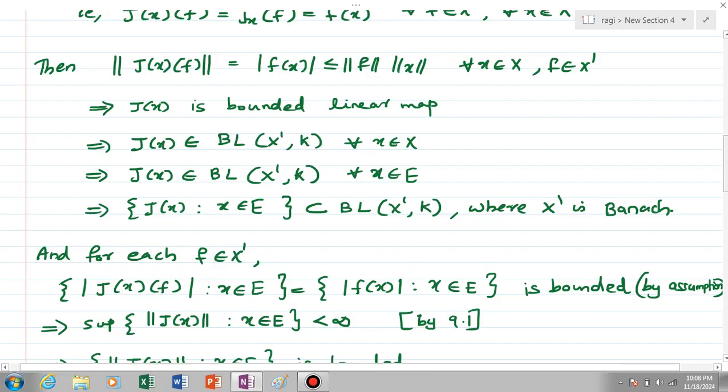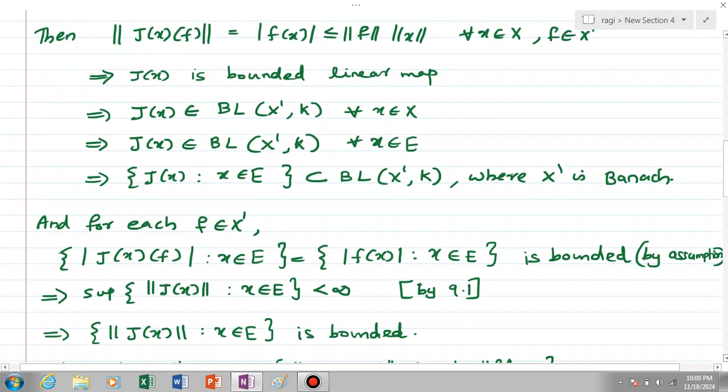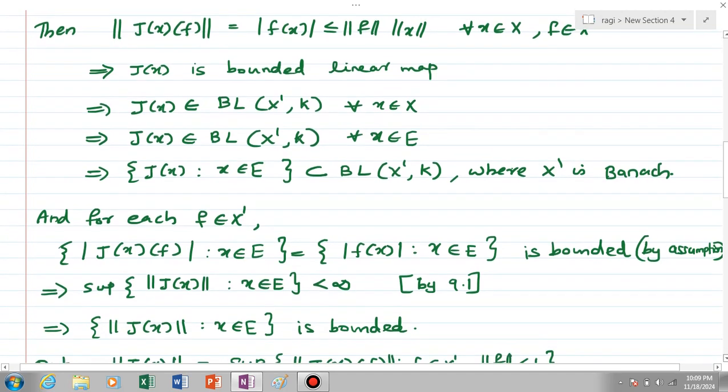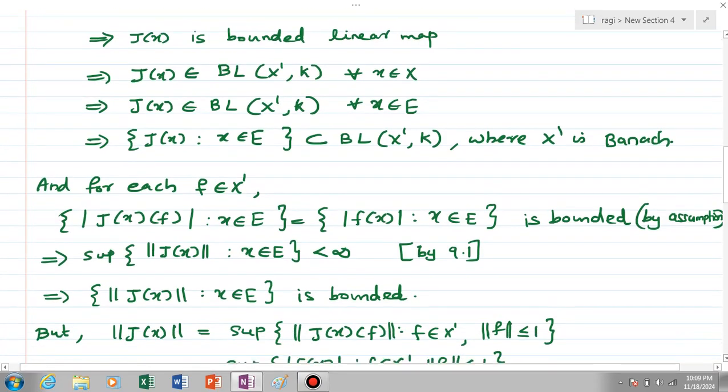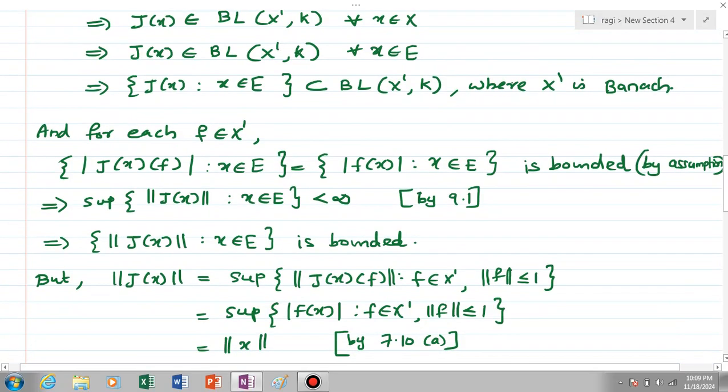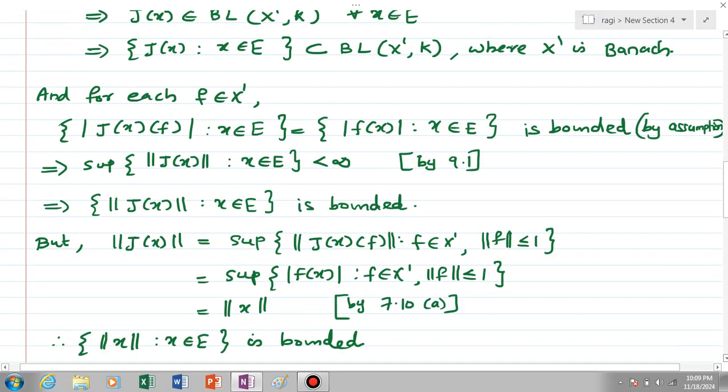So we are at a stage of applying the uniform boundedness principle, and using that we can say that the supremum of all norms of these family members, that is, the supremum of all norm of j of x where x element of E, is clearly less than infinity, using the uniform boundedness principle. Okay, this means that the set of all norm j of x where x element of E is bounded. Since the supremum is finite, we can say that the set is bounded, but norm j of x is actually equal to norm x. How?